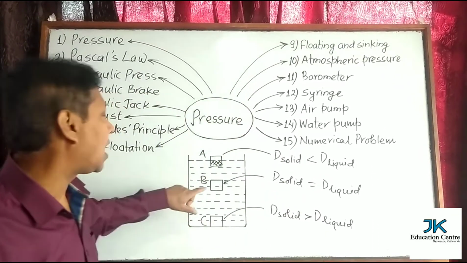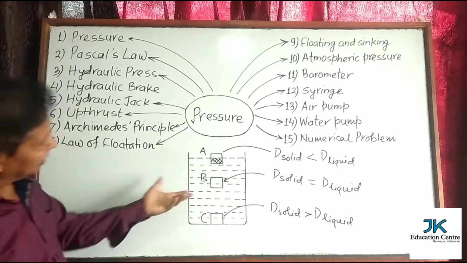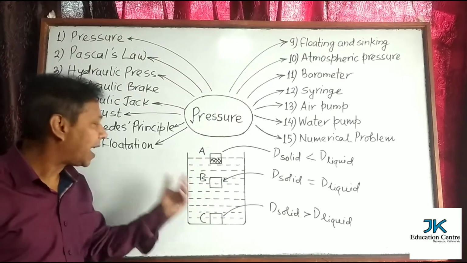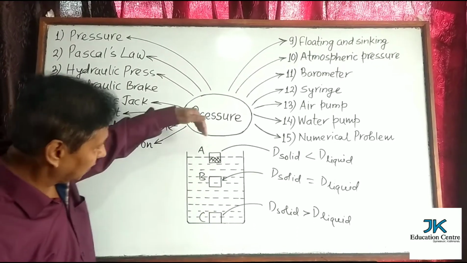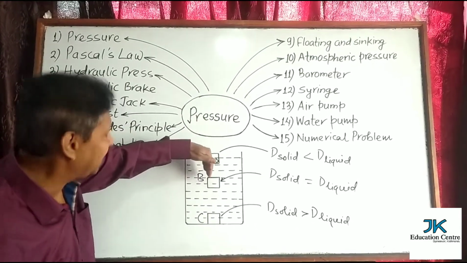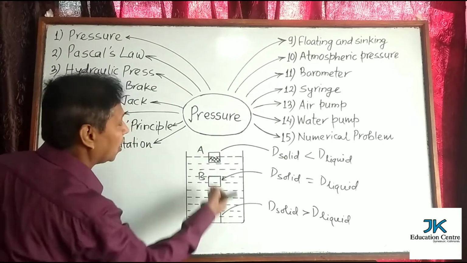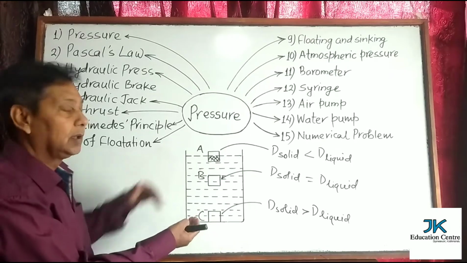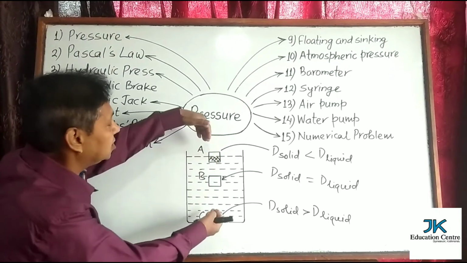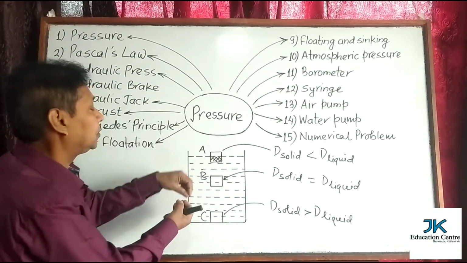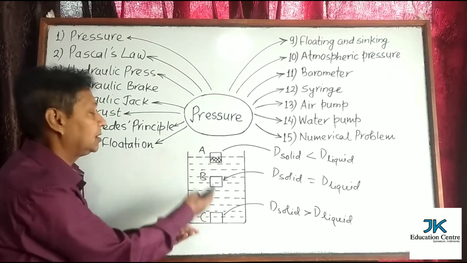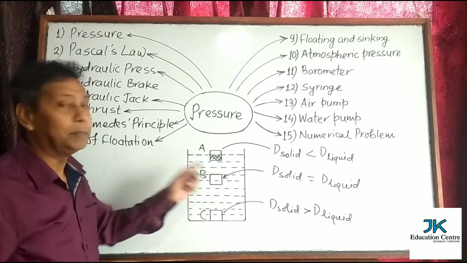Now if you are asked about B, then you can say in the case of B also the weight is 0. Why is the weight 0? Because weight is a downward force and it is neutralized by the upthrust. That's why the body is not landing at the bottom. Upthrust is neutralizing the weight of the body. That's why the body is suspended. So the resultant force, that is the weight of B, is 0.